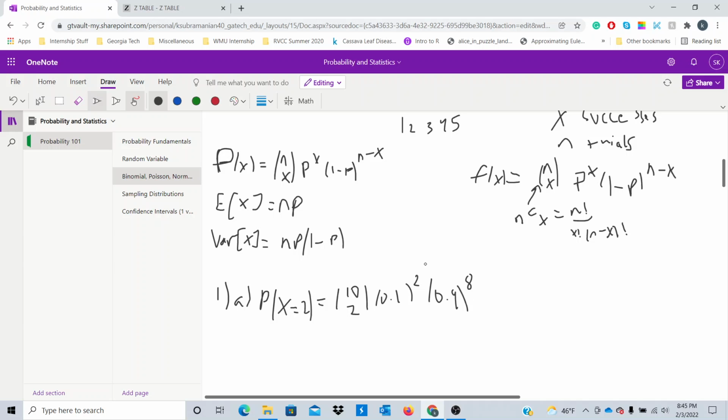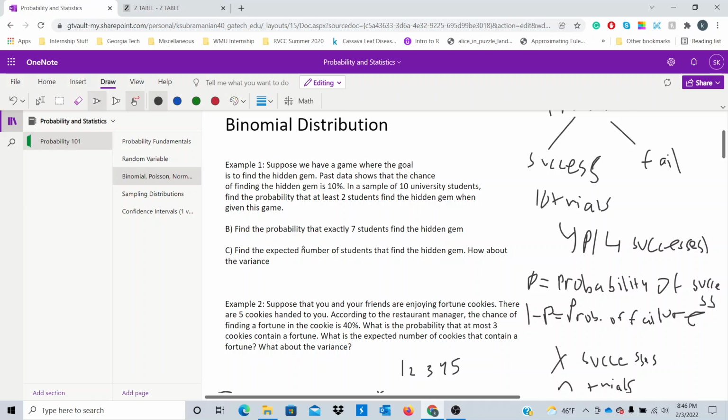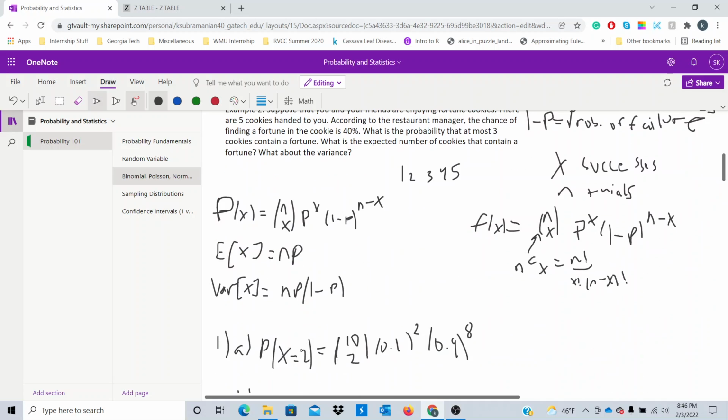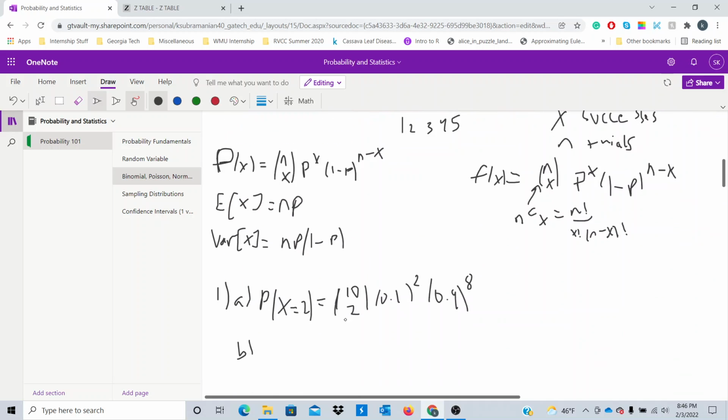It's this expression. You can punch this into your calculator to find it, but it's good to have the expression. All right, let's move on to part B. Oh wait, I actually misread the question. We want to find the probability that at least 2 students find the hidden gem when given this game. So we found the probability that x equals 2, but we actually care about the probability of x at least 2.